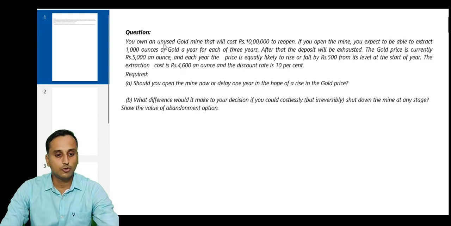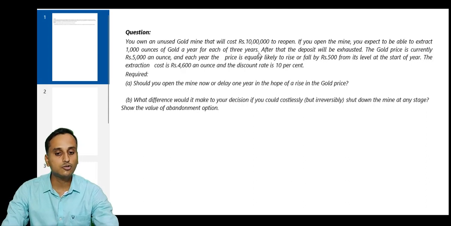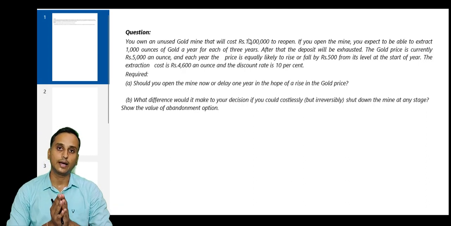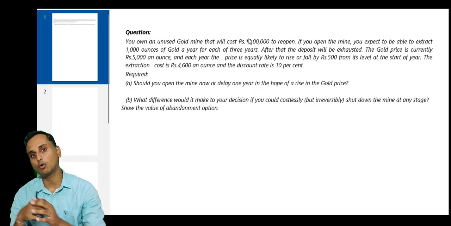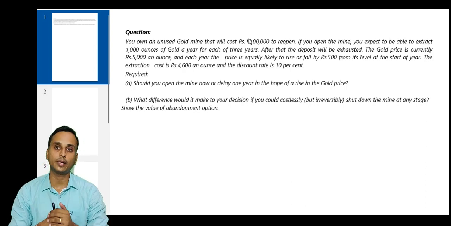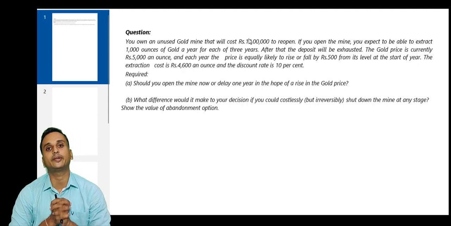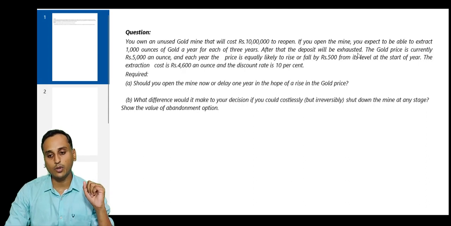Okay, so you own an unused gold mine that will cost rupees 10 lakhs to reopen. If you open the mine, you expect to be able to extract 1,000 ounces of gold a year for each of 3 years. So what's the story so far? You have an unused gold mine, which you plan to reopen. Reopening will cost you rupees 10 lakhs. You have to incur rupees 10 lakhs in order to reopen the gold mine. And once you reopen it, you can operate for 3 years. And each year, you can extract 1,000 ounces of gold.